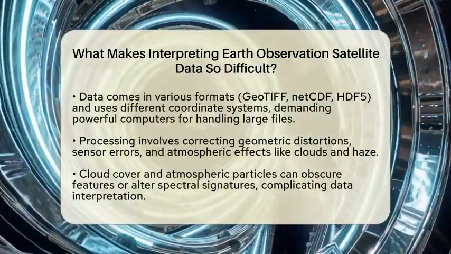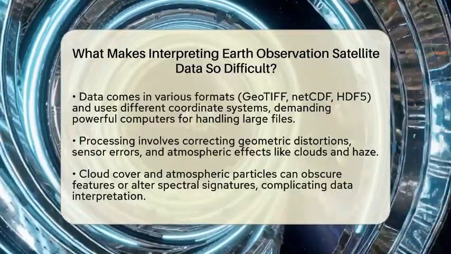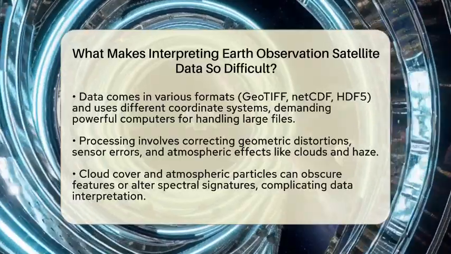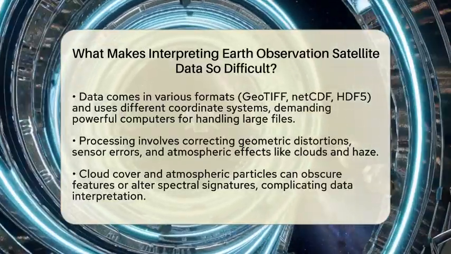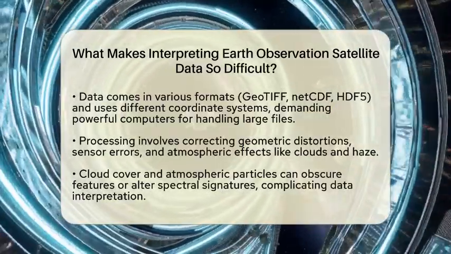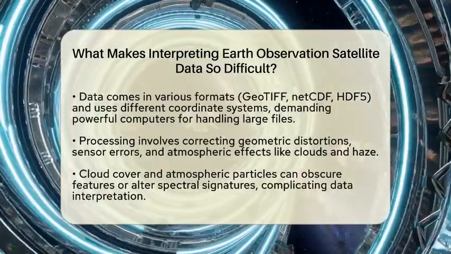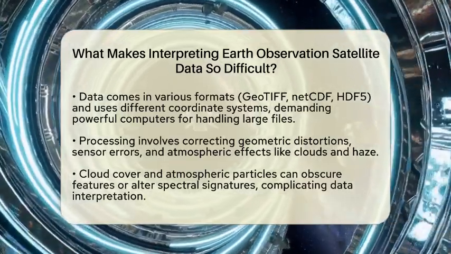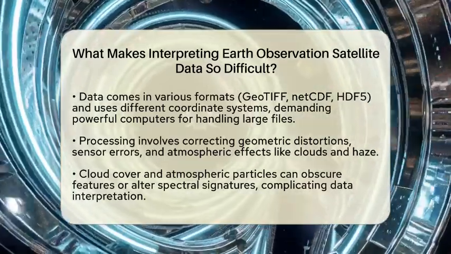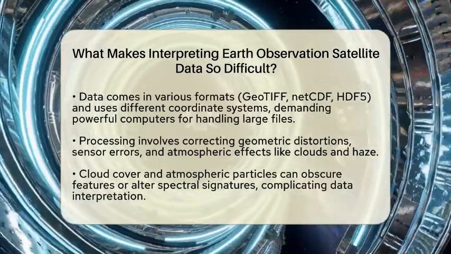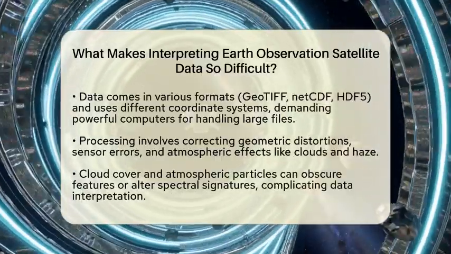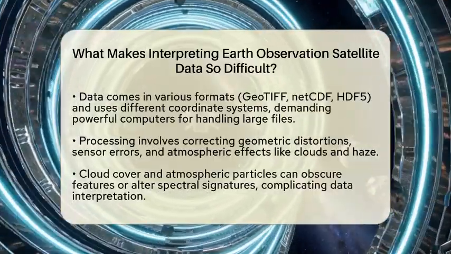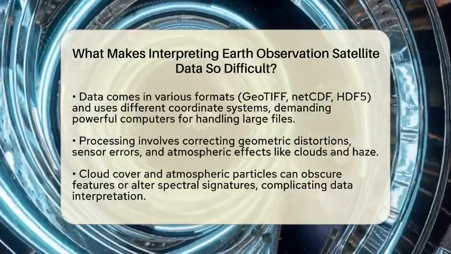Next, the data itself comes in many formats, such as GeoTIFF, NetCDF, or HDF5, and uses different coordinate systems. Handling these large files, which can be gigabytes or even terabytes in size, demands powerful computers and sophisticated software. Processing steps include correcting geometric distortions caused by the satellite's movement, removing sensor errors, and adjusting for atmospheric effects like clouds, haze, or dust. Without proper processing, the data can be misleading or unusable.